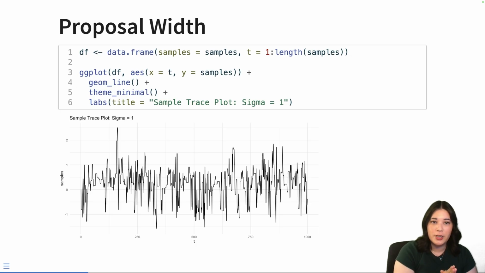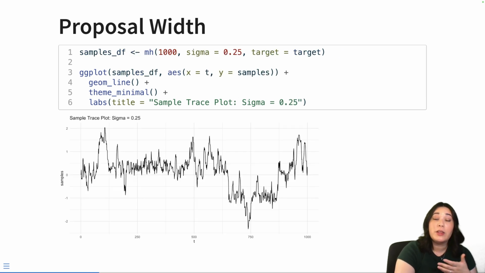For instance, here you can see some samples from the Metropolis-Hastings algorithm where the standard deviation of the normal distribution we're using to propose new values is 1. You can see that it can jump all around because the standard deviation of the normal distribution we're using to propose samples is pretty wide. We might get new samples that are pretty far away from the current sample we have.